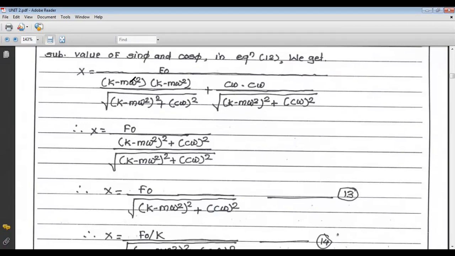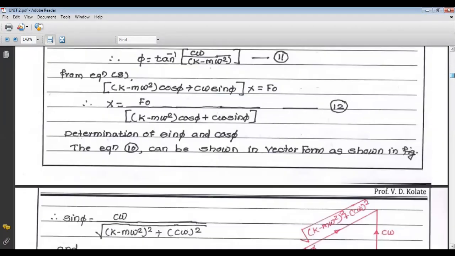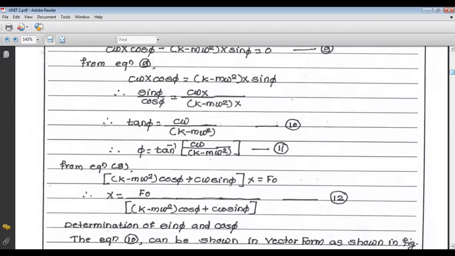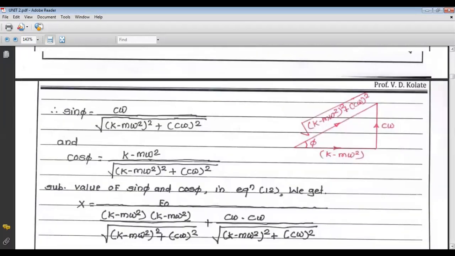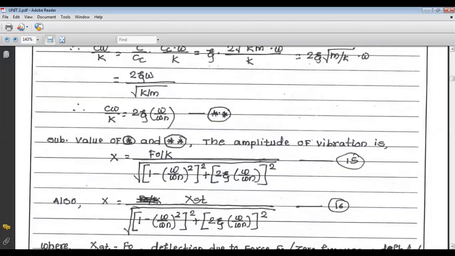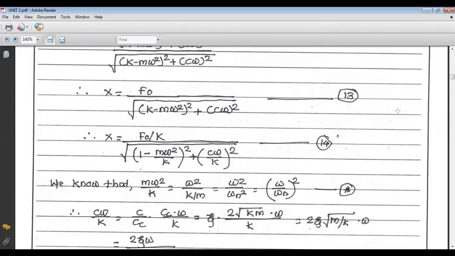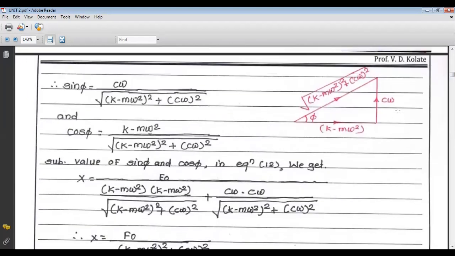And there is the value of cos phi, so we have to put the value of cos phi. So what is the value of cos phi?